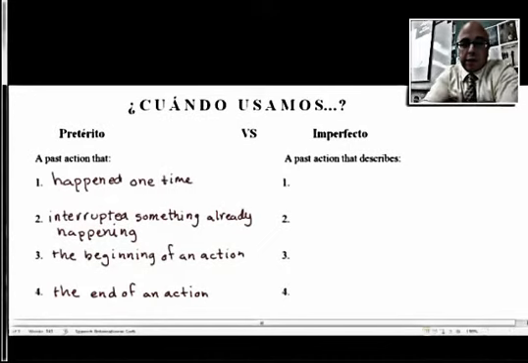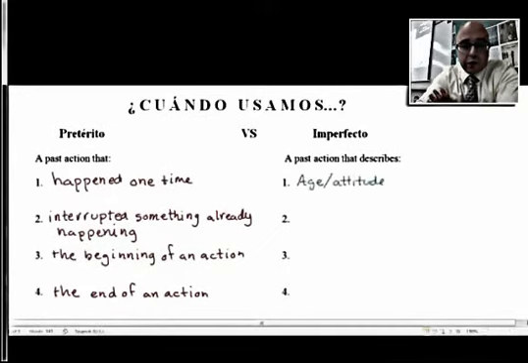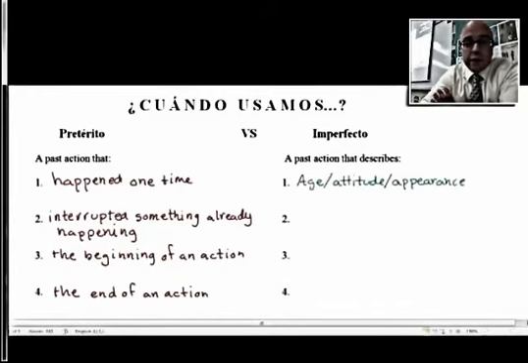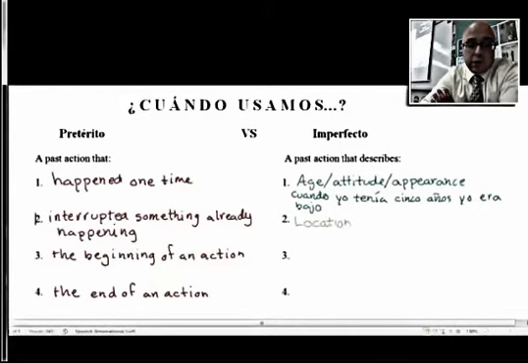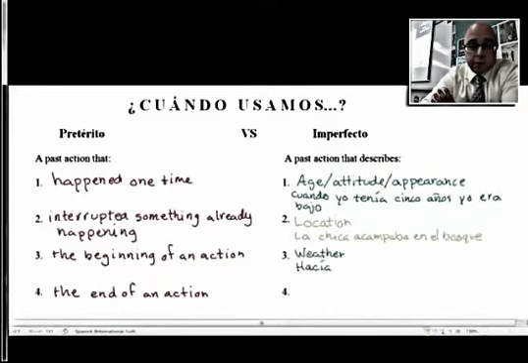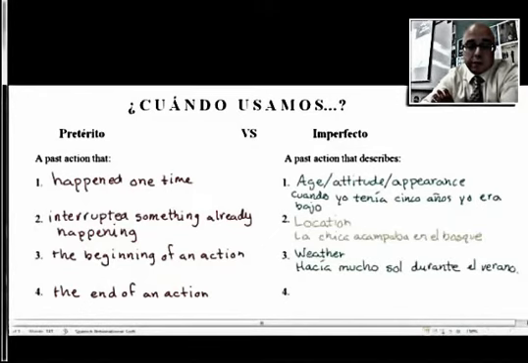Okay, so for the imperfecto, I have an acronym that I'm going to show you in a little bit. So it's a past action that describes age, attitude, and appearance. An example of this would be, Cuando yo tenía 5 años, yo era bajo. The second one is location. An example, La chica acampaba en el bosque. The third one is weather. Hacía mucho sol durante el verano.